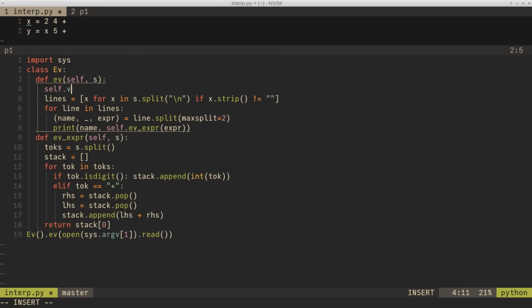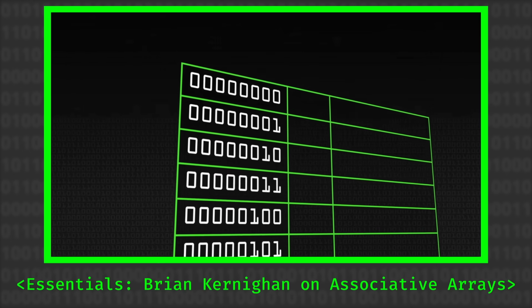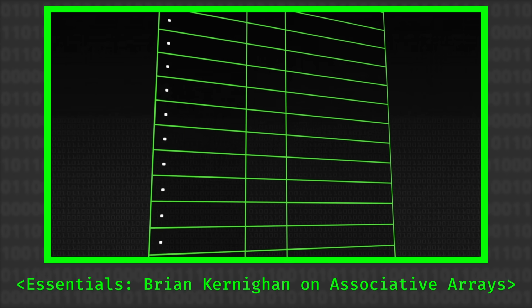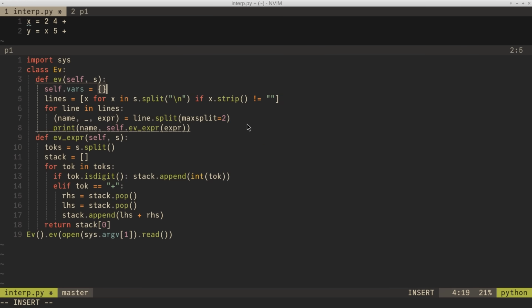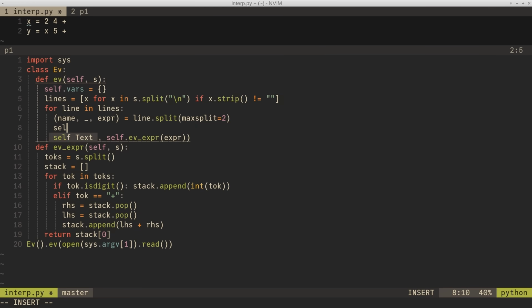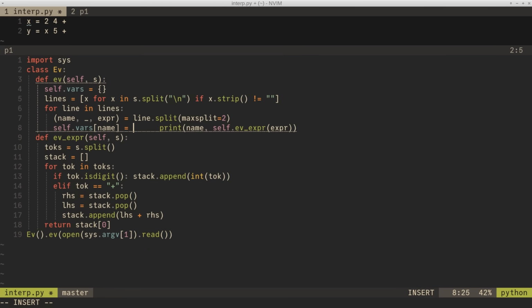So I'll just say, fine, I'm going to have a very simple, Python calls this a dictionary, you might call it an associative array. Instead of having subscripts which go from, let's call it 0 to something, you have arbitrary subscripts. This data structure maps names, variable names, to values, and this will be updated as we interpret our program. So whenever we evaluate x equals 6 or whatever, then we set the variable x, whatever the name is, to the result of the evaluator.